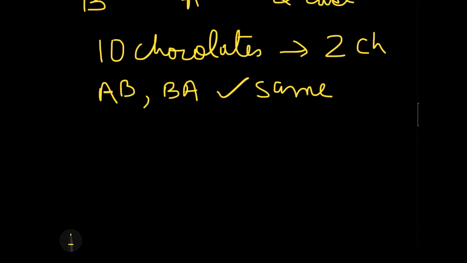You have to understand from the question what your requirement is. If the requirement comes from the other end, that you have to arrange them, like arranging in a shelf, you have to take the chocolates but arrange them in a shelf, then at that time we will have two different cases: if I write AB and if I write BA. But if we only have to take chocolates and give them to someone, then it really doesn't matter whether we give AB or BA, that is, whether we give B first or A first. Then in that case, when the order does not matter, we will go with 10C2. So the usage of permutation and the usage of combination is very much clear to all of you, I guess.